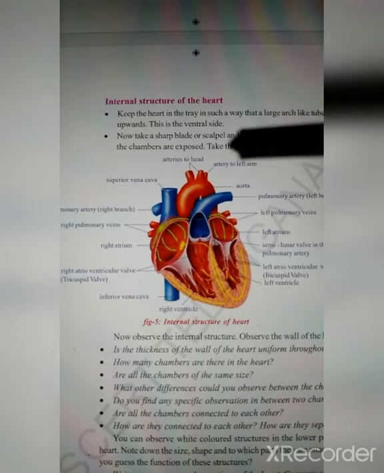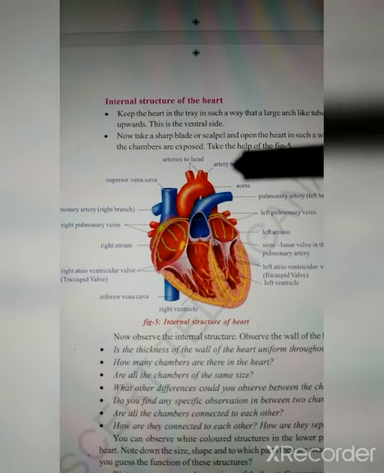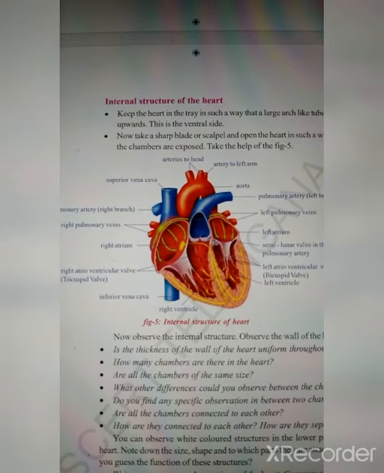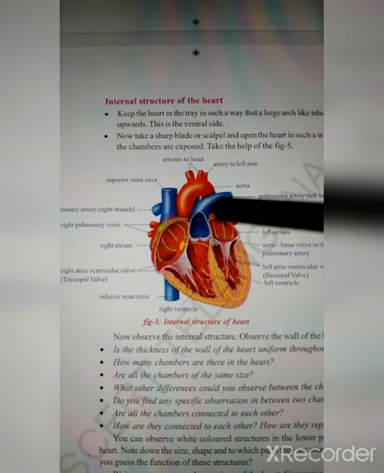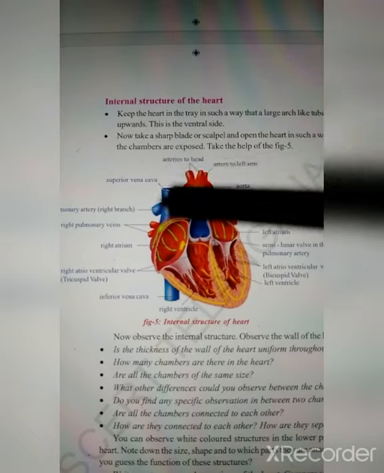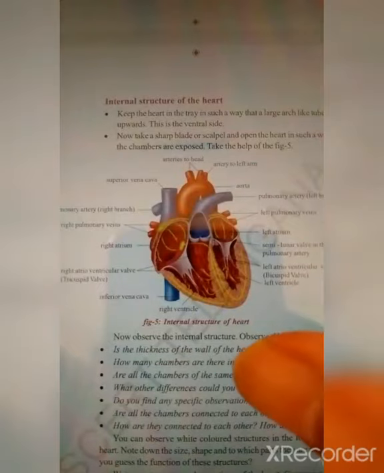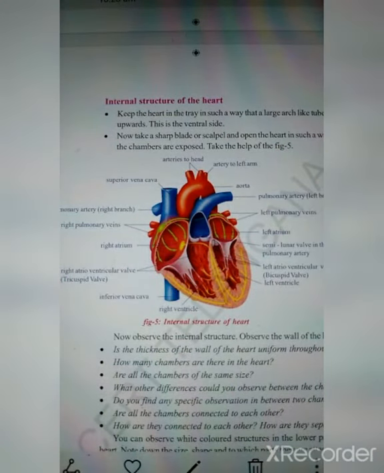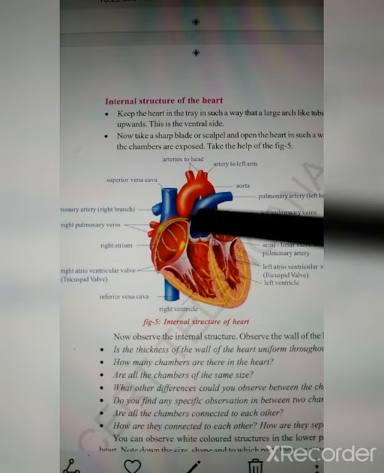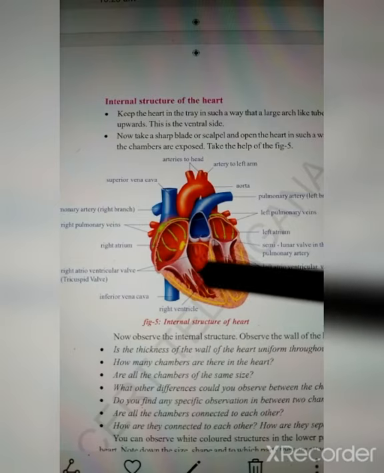So friends, how do you think the heart will function? Generally, the blood would be received at a particular point of time by both the atriums. So both the atria, left atrium as well as the right atrium, will receive the blood at the same time, and at the same time it would be pushed to the ventricles, and both ventricles will expand and pump back the blood to the different parts of the human body as well as to the lungs. So atriums function at the same time as well as ventricles function at the same time.